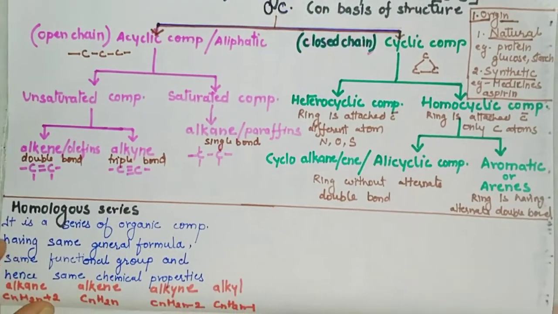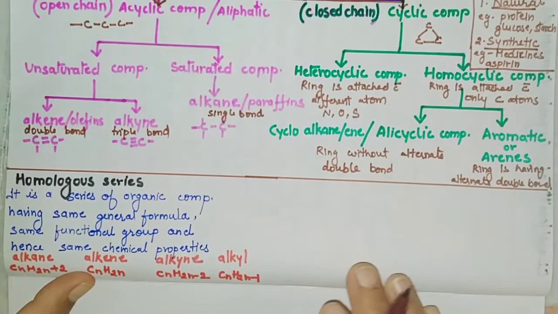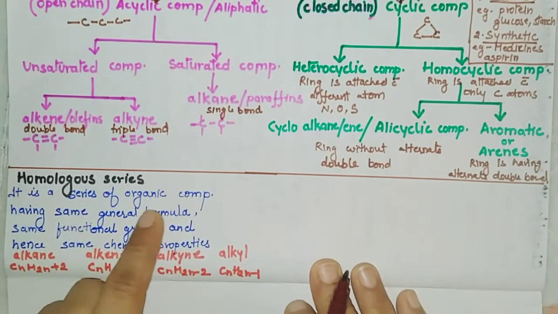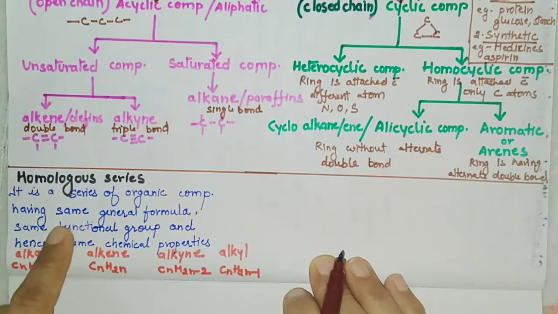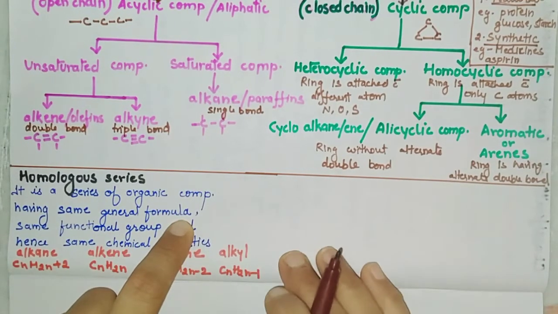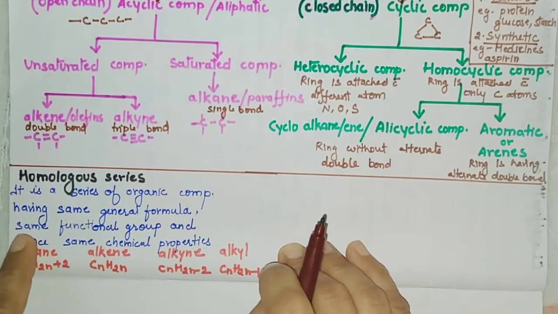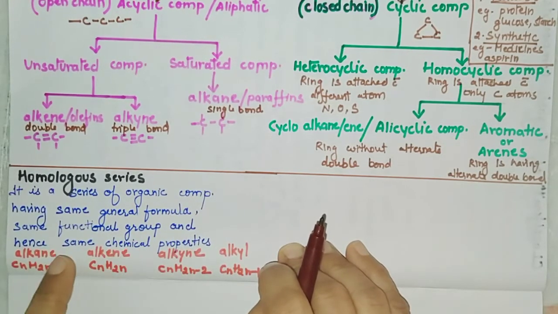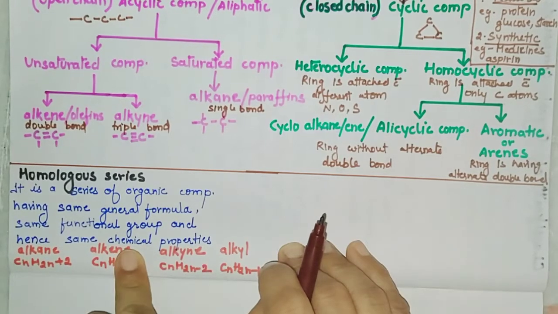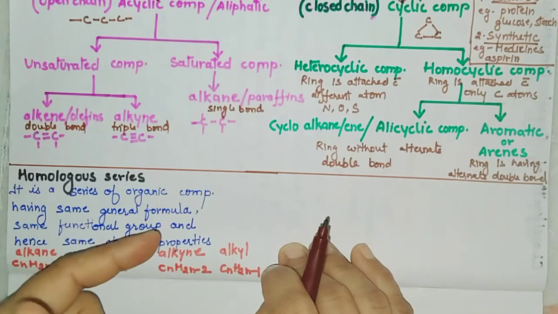Now, what is a homologous series? It is a series of organic compounds having the same general formula. This I will tell you later on. Having the same general formula with the same functional group, and therefore they have the same chemical properties. Now what are their general formulas?